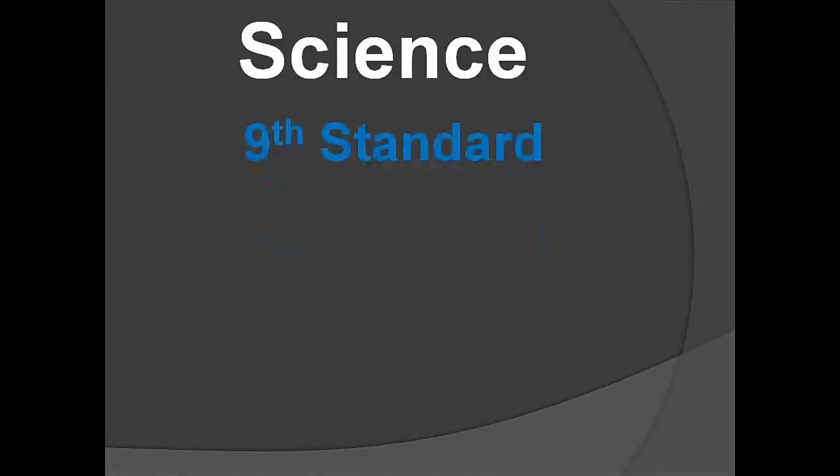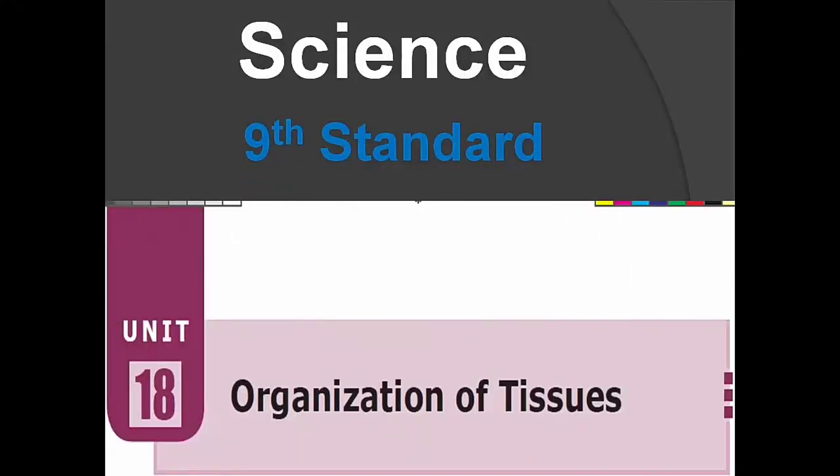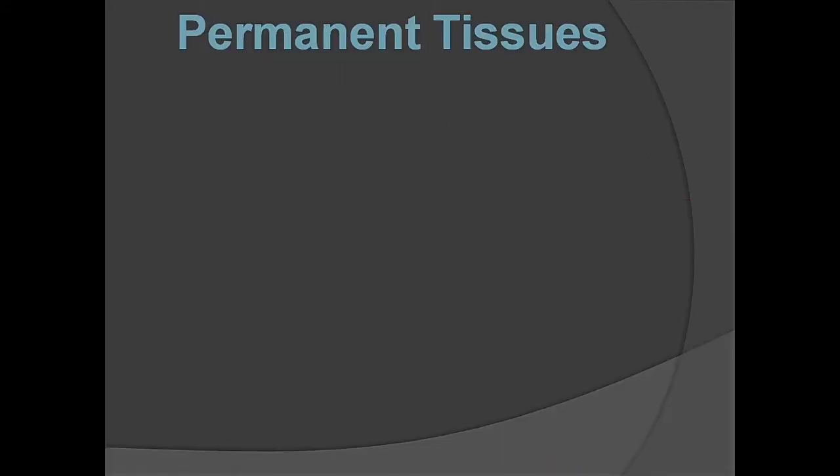Science 9th Standard Unit 18 Organization of Tissues. In the previous part, we learned about meristematic tissues. Meristematic tissues divide continuously. The permanent tissues stop dividing temporarily or permanently. They do not show the property of active cell division. In this part, we are going to learn about permanent tissues.